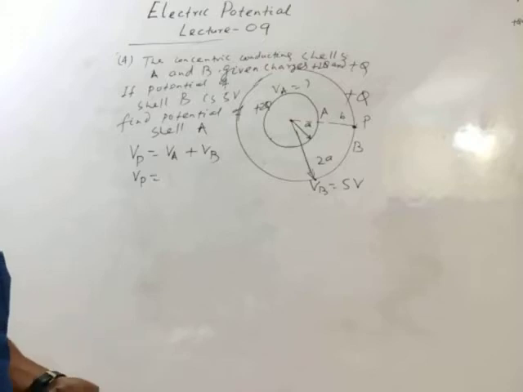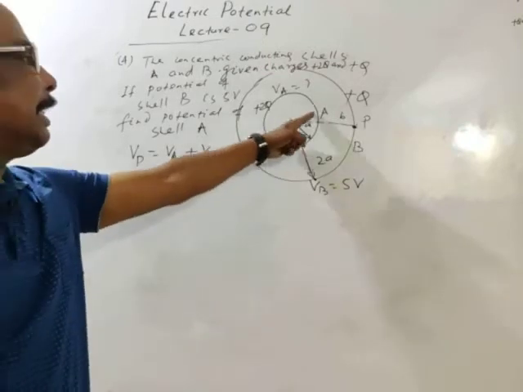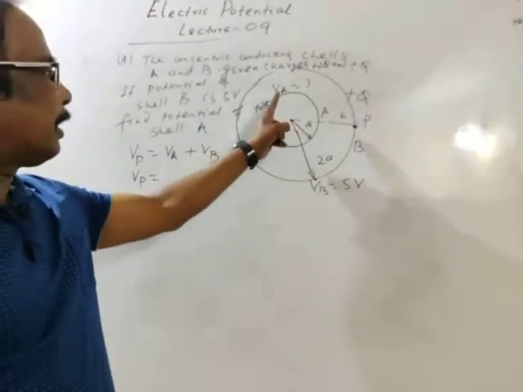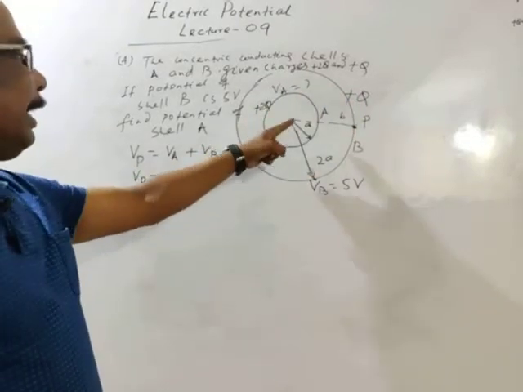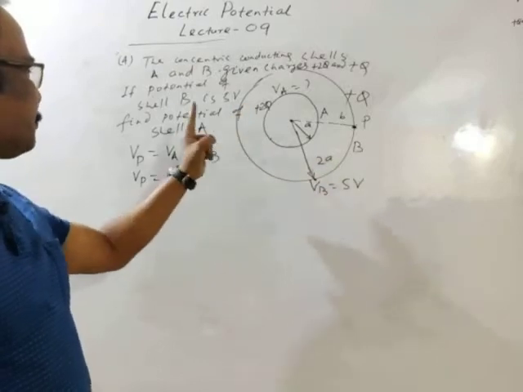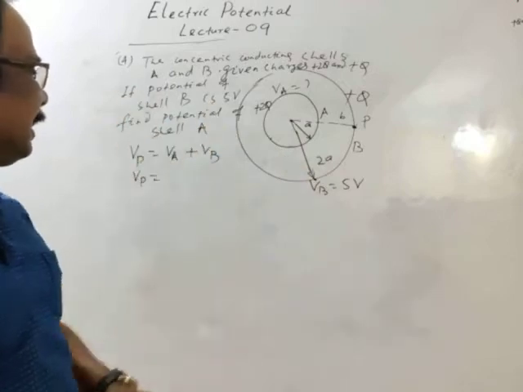Okay, the question was incomplete, so I am repeating the question. Two concentric metallic conducting cells A and B are given charges 2Q and Q respectively. The radii are A and 2A respectively. Potential of cell B is 5 volt, then find the potential of cell A.